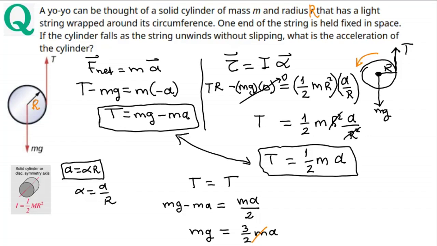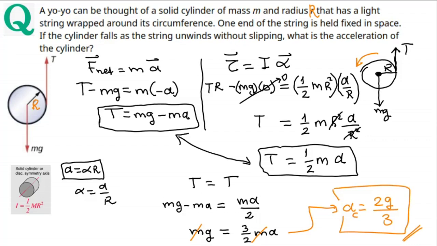Therefore, acceleration of the center of mass is 2g over 3. This is for center of mass, 2g over 3.